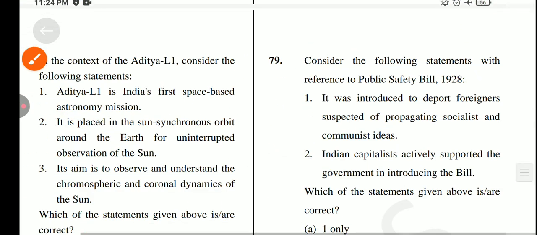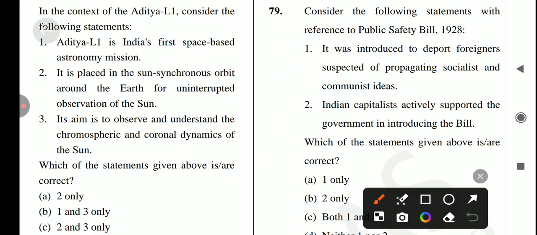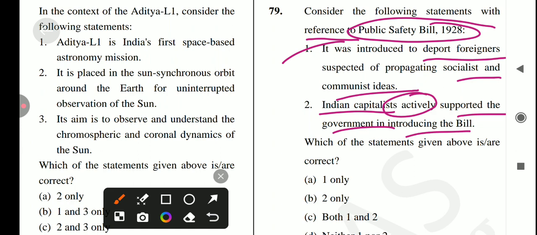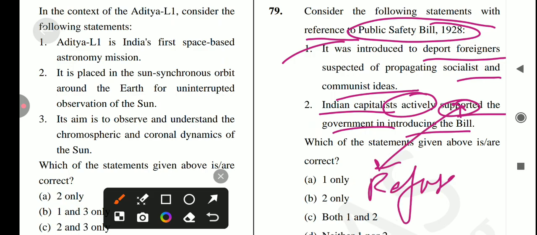Let's come to the next question, which is: consider the following statements with reference to the Public Safety Bill 1928. First, it was introduced to deport foreigners suspected of propagating socialist and communist ideas. Yes, it's a correct statement. Next is the Indian capitalists actively supported the government in introducing the bill. Is it true? No, they did not support it; they refused it. So the second statement is incorrect. So the answer for this question is option A.